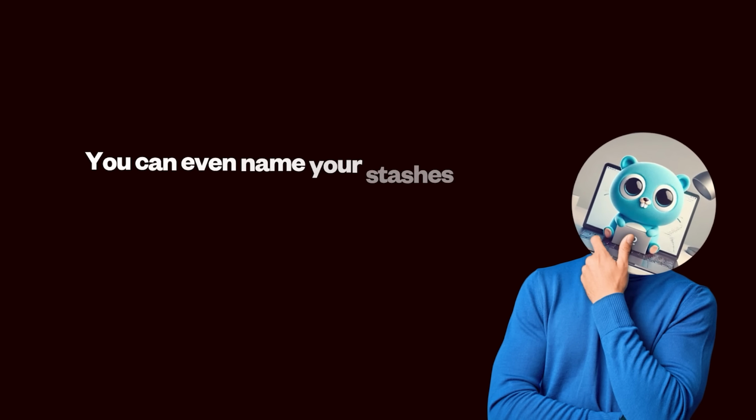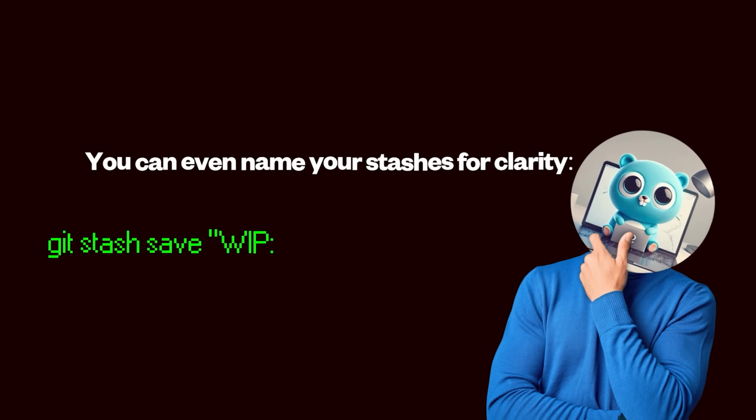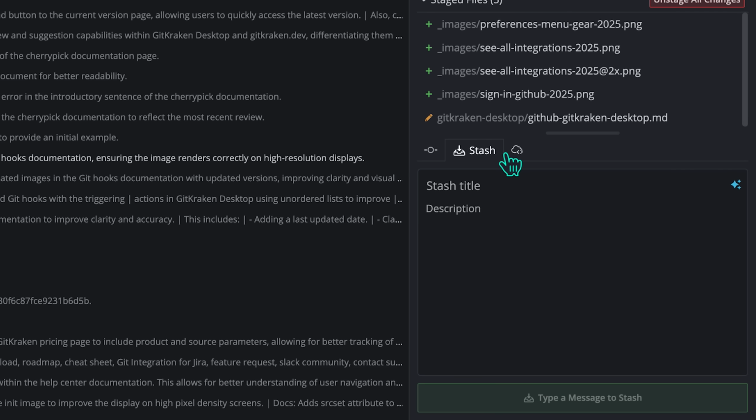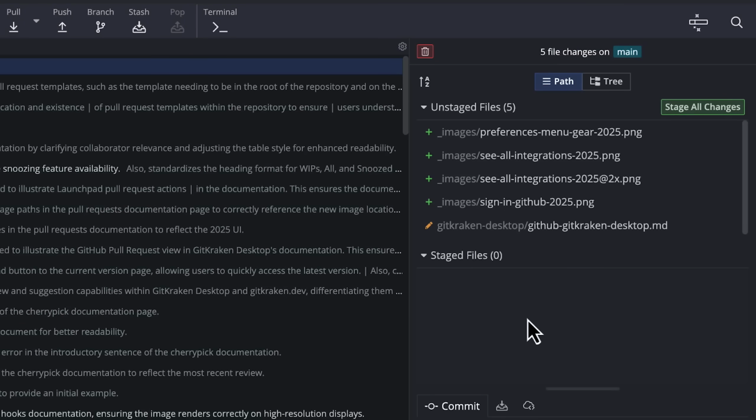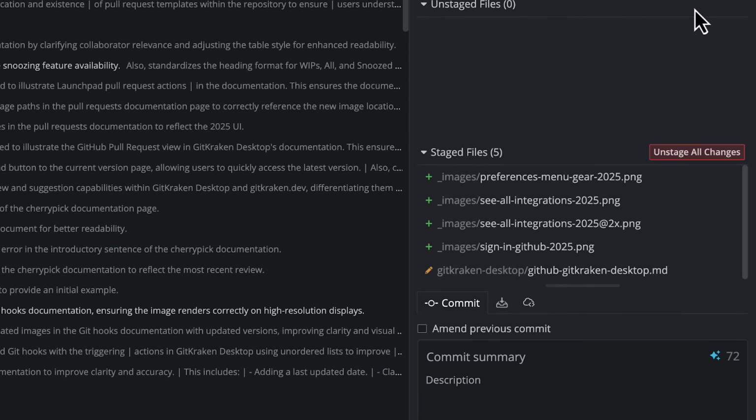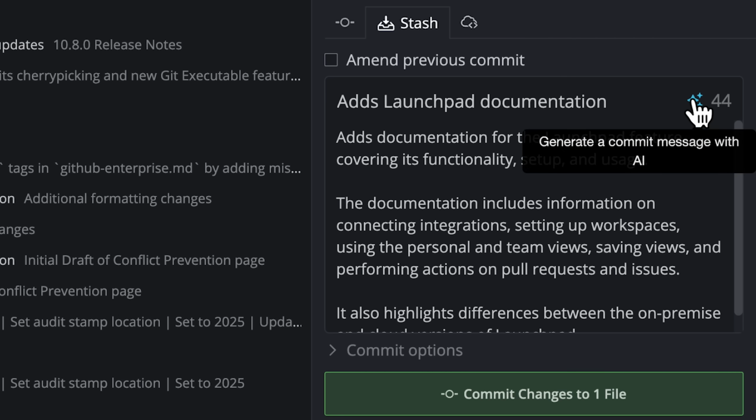You can even name your stashes for clarity. git stash save "work in progress, fix navbar alignment bug". With GitKraken, there's an AI-powered stash summary generator. Instead of you manually naming or guessing what was in the stash, the AI looks at the diff and generates a clean description for you. It's like version control, but smarter.